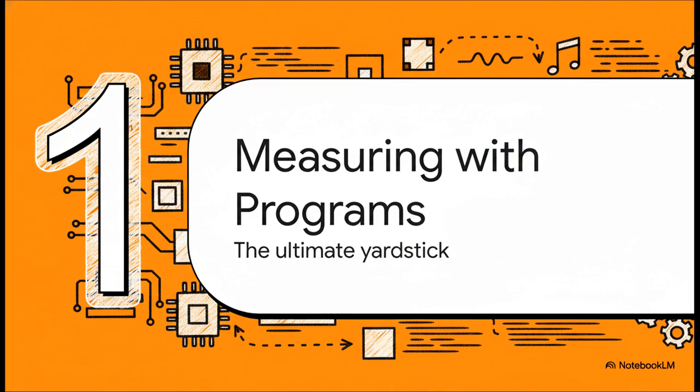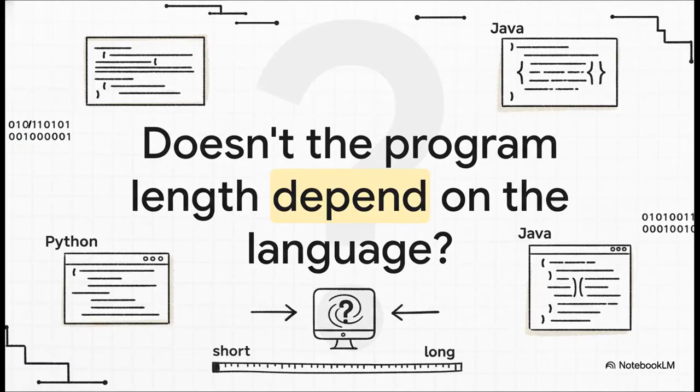Right, so the crucial point here is that we're using computer programs as our universal measuring stick. The true information content of anything, whether it's a string of text, a picture, even a song, is just the length of the smallest program you can write to generate it. Okay, so let's get right into this, because this is probably the first thing you're thinking. A program written in Python might be way shorter than the same program in, say, an older language like assembly, right? So how can this possibly be a universal measure if it depends on the language?